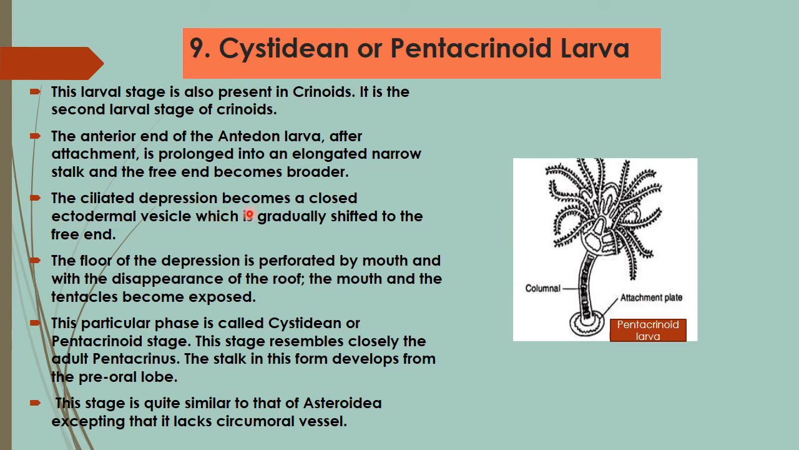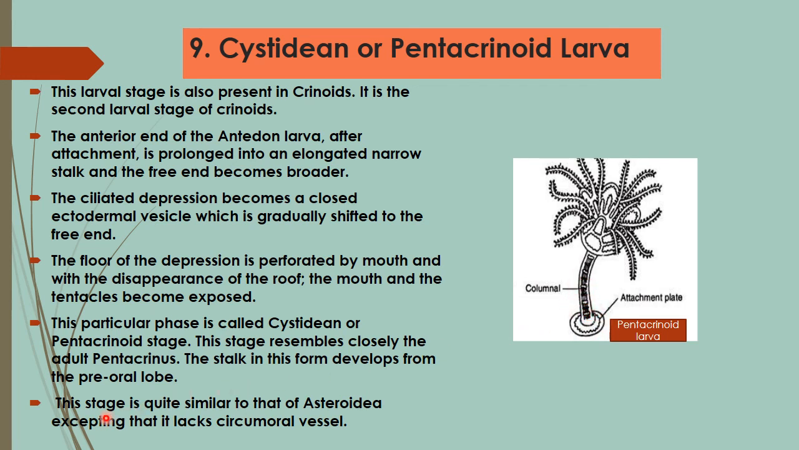So the ciliated depression becomes a closed ectodermal vesicle which gradually shifts to the free end. So the floor of the depression is perforated by the mouth, and with the disappearance of the roof, the mouth and the tentacles become exposed. These are the tentacles, how they are exposed. So this particular phase is called the cystidian or pentacrinoid stage. So this stage closely resembles the adult pentacrinoid forms. So the stalk in this form develops from the preoral lobe.